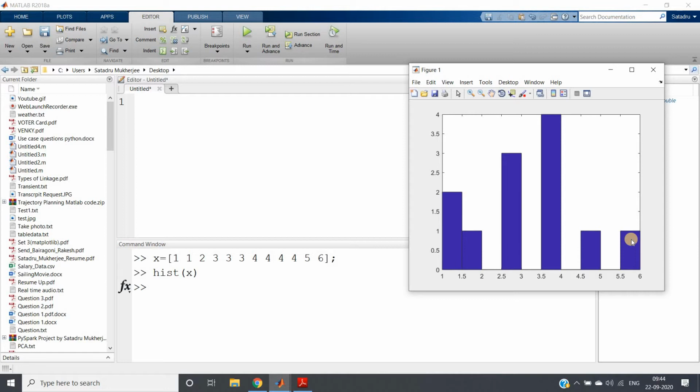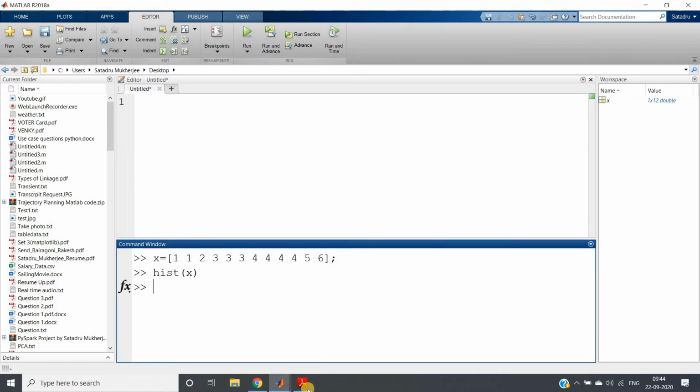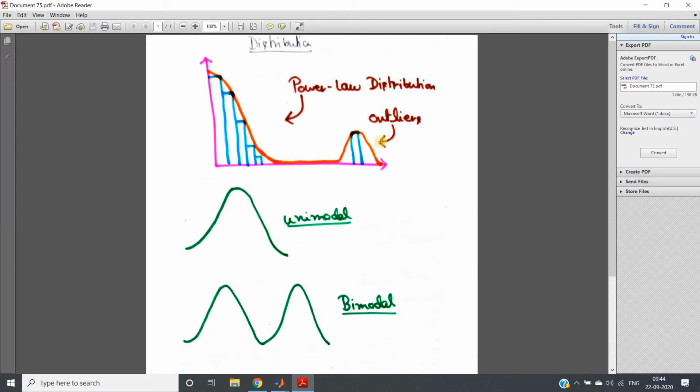Now the concept is, what is distribution? Distribution is nothing but the shape of my histogram. If you observe this diagram, these bins are what we have got from the histogram. Now if you try to find the shape, you will get this kind of fitted curve. So this comes under distribution. When you are trying to find the shape of the histogram, that is called frequency distribution.